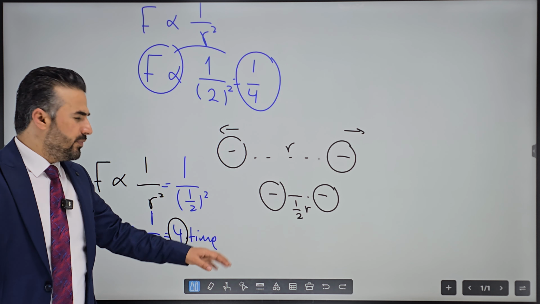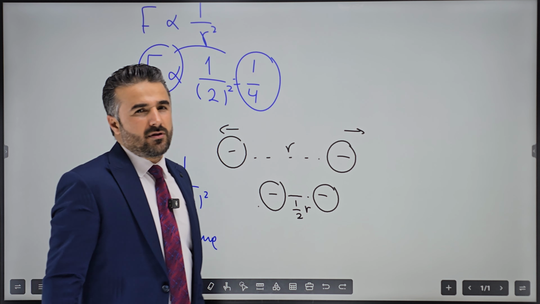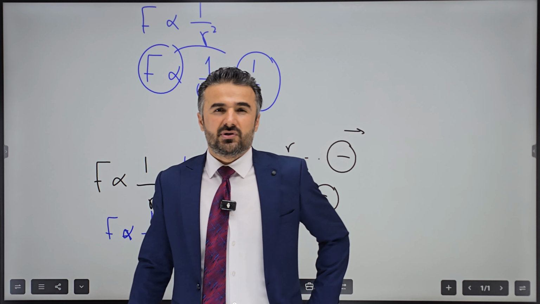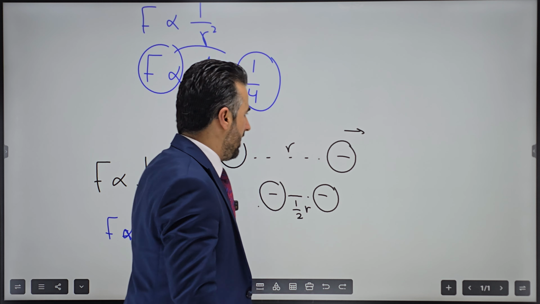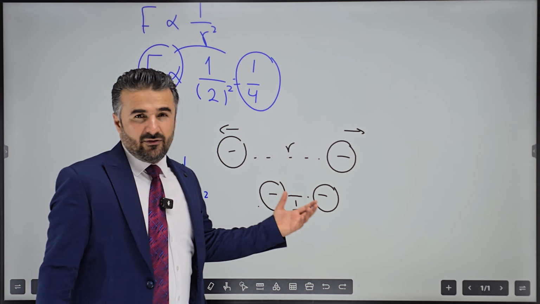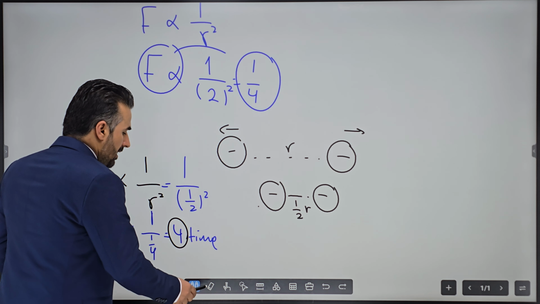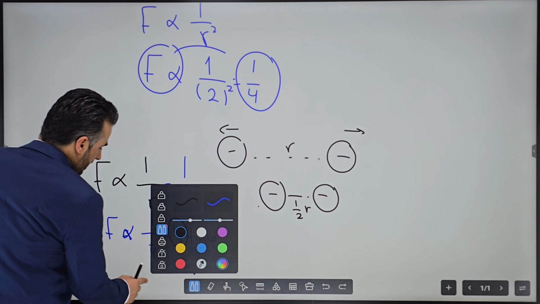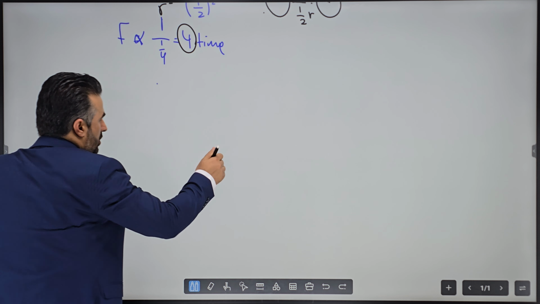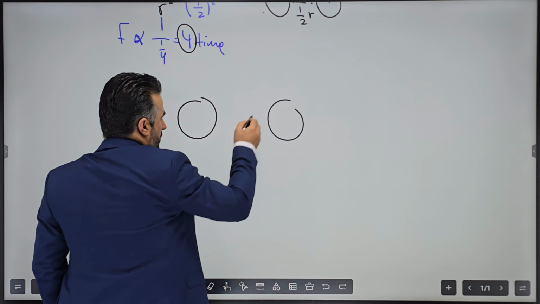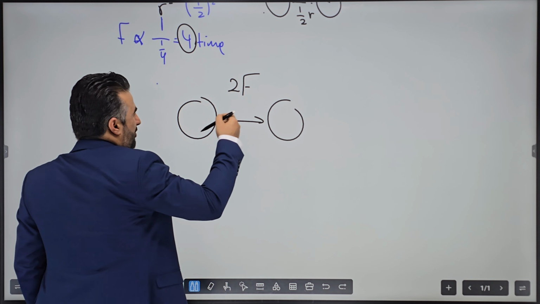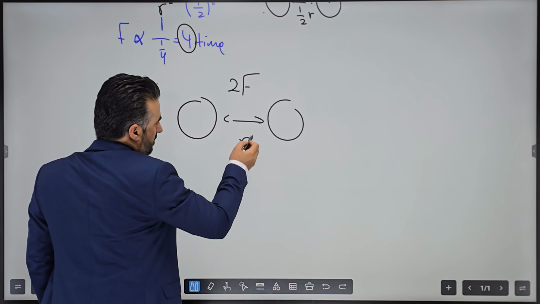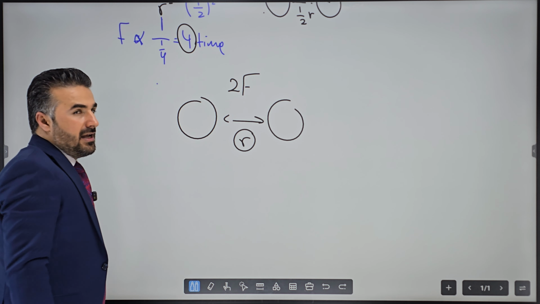But what if we do the reverse? Let's say the force is doubled. In order for the force to be doubled, by what factor should the distance between the two charges change?